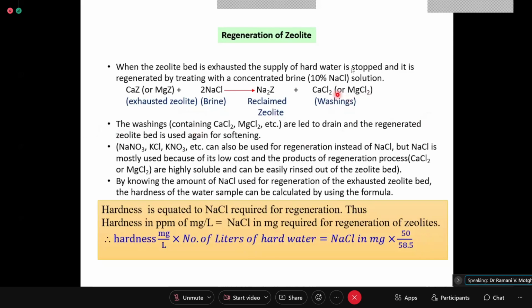And these 20 liters, which have a higher concentration of these salts, can be used for some other work. The washings containing calcium chloride and magnesium chloride are led to drain, and the regenerated zeolite bed is used again for softening.